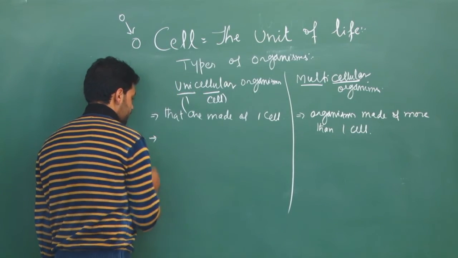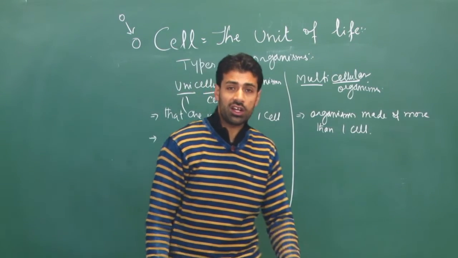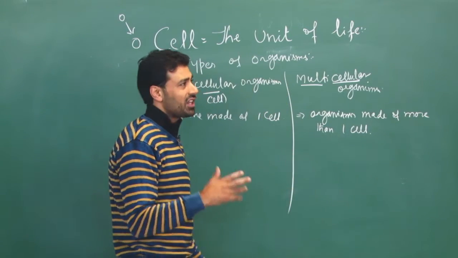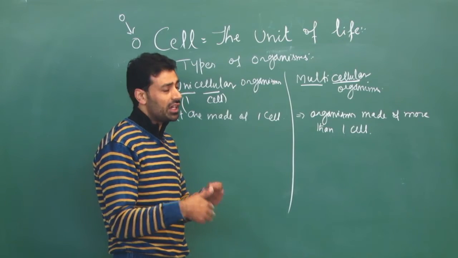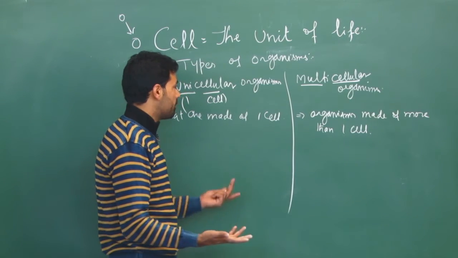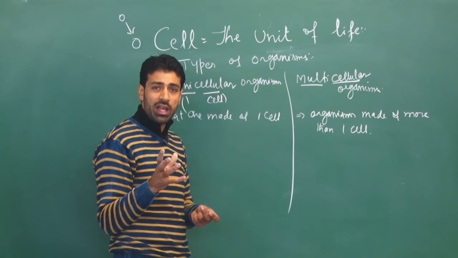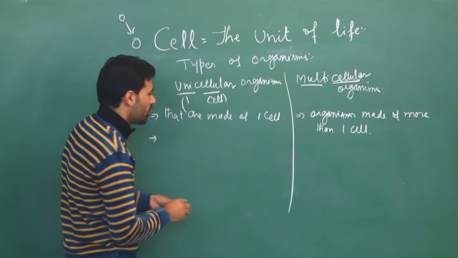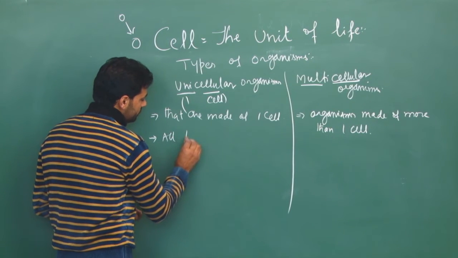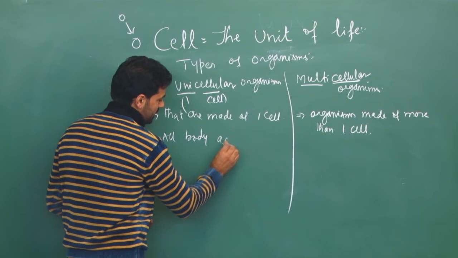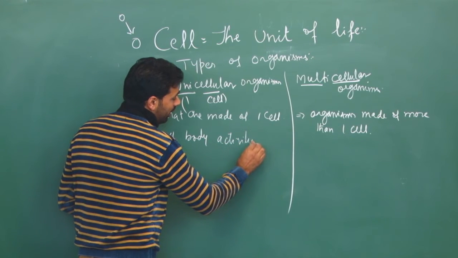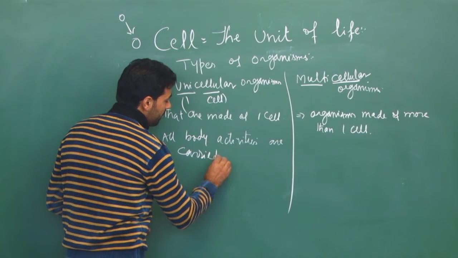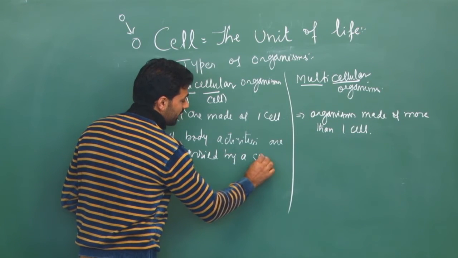In a unicellular organism, all the functions are carried out by a single cell, whether it is digestion, absorption, reproduction, or any other process that the organism has to carry out. It will be carried out by that very cell that makes the organism. So all body activities are carried out by a single cell.